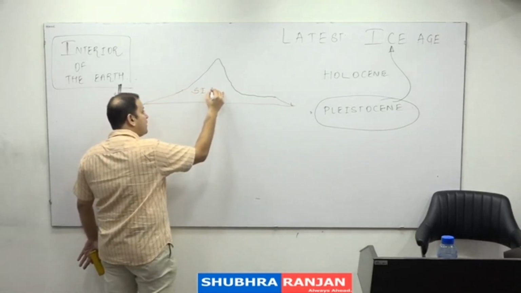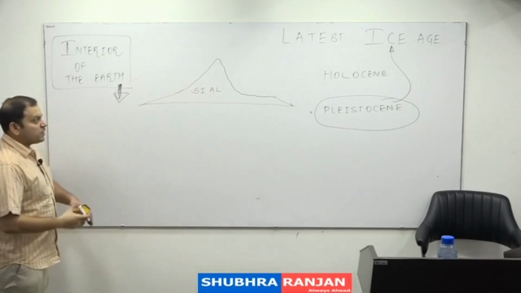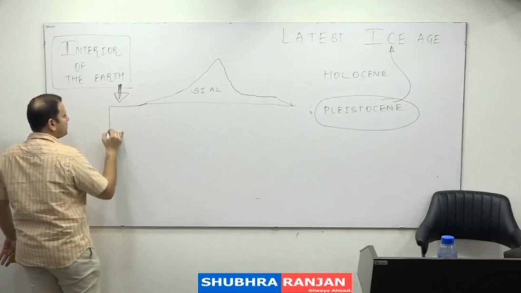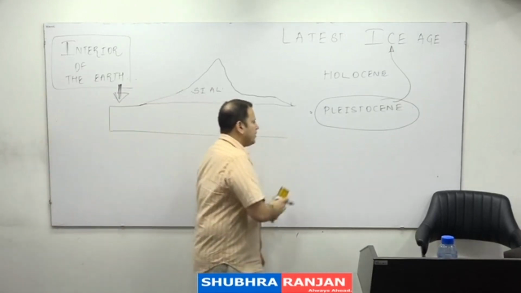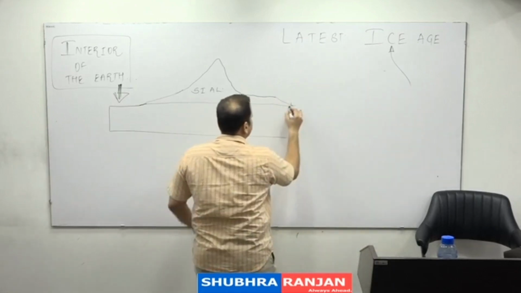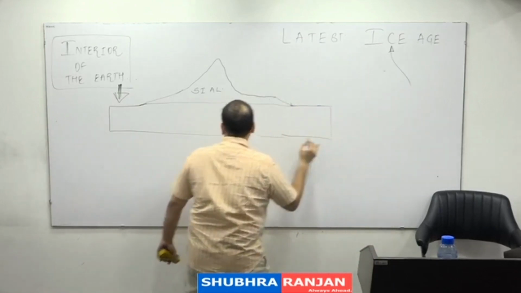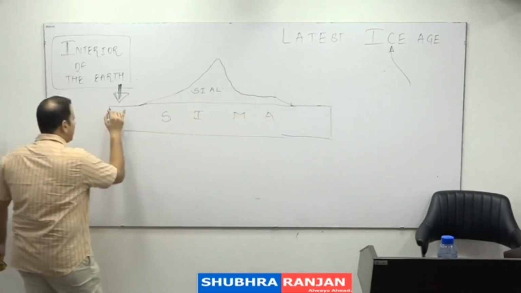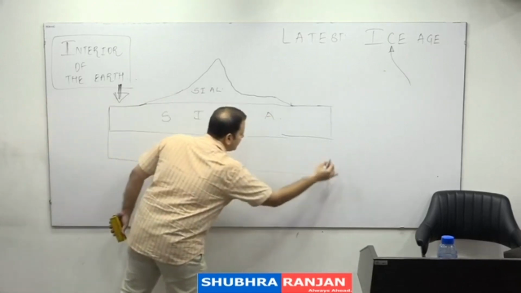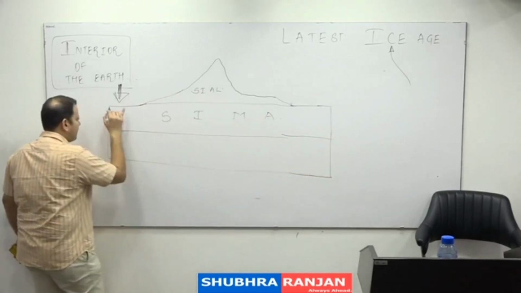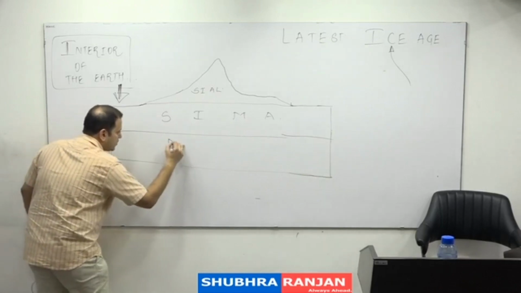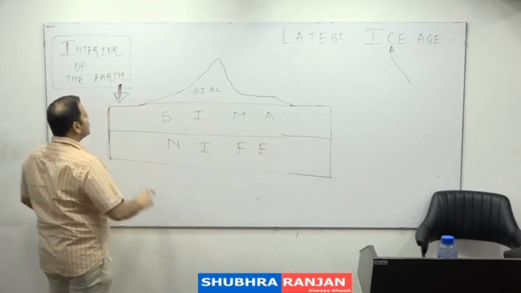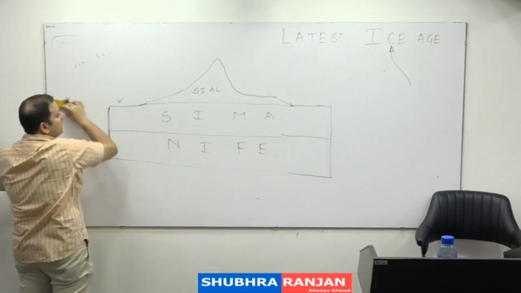They have weaker rocks. They have rocks which are much lighter as compared to the next layer जो उन्होंने कहा, that is known as a Sima. Why Sima? Because this is made up of silica and magnesium. And after that they said that Sima के नीचे there is Nife layer, which is dominated by nickel and iron. So we say that earth is divided into Sial, Sima and Nife.